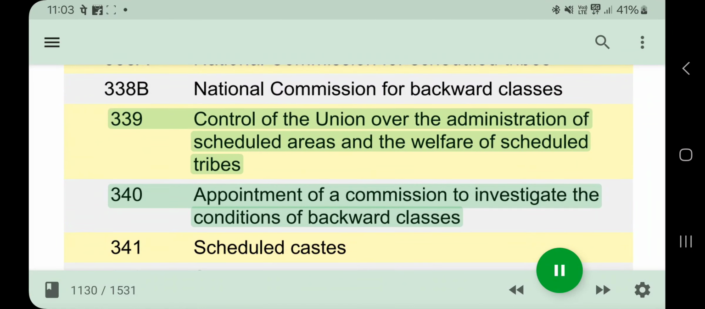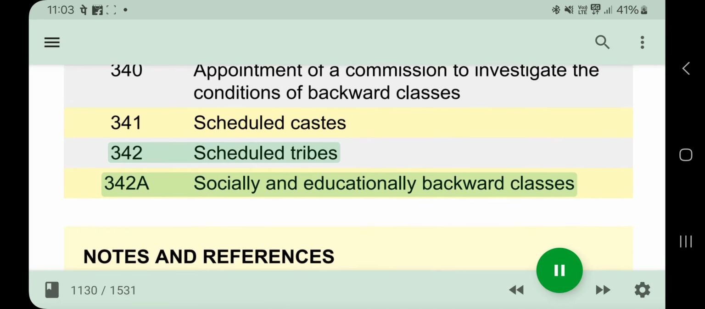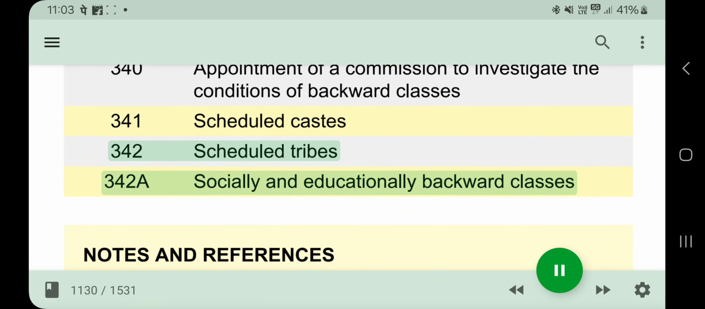339: Control of the Union over the administration of scheduled areas and the welfare of scheduled tribes. 340: Appointment of a commission to investigate the conditions of backward classes. 341: Scheduled castes. 342: Scheduled tribes. 342A: Socially and educationally backward classes.